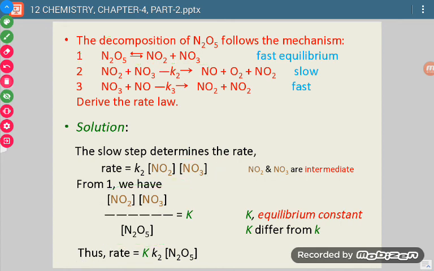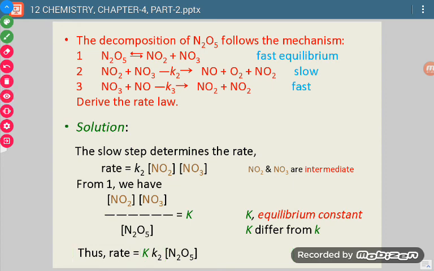So we get rate of reaction equal to K multiplied by K2 into molar concentration of N2O5 raised to power 1. K into K2 is a constant, so we can replace it by K. What is the order of reaction? 1 is the order of reaction.